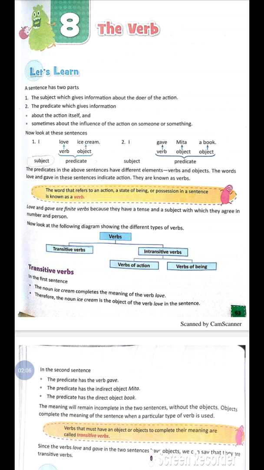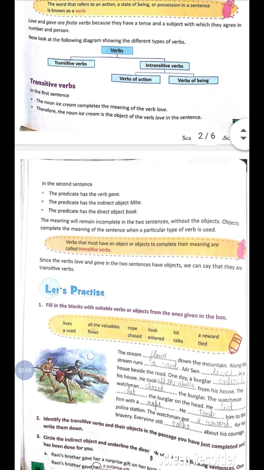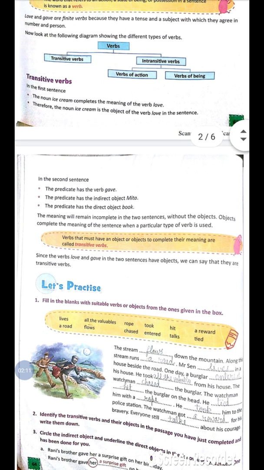Okay. So, in the second sentence, the predicate has the verb gave and the indirect object Mita. The predicate has the direct object book. So, the meaning will remain incomplete in the two sentences without the objects. Objects complete the meaning of the sentence when a particular type of verb is used. So, verbs that must have an object to complete their meaning are called transitive verbs. Since the words love and gave in the two sentences have objects, we can say that they are transitive verbs.